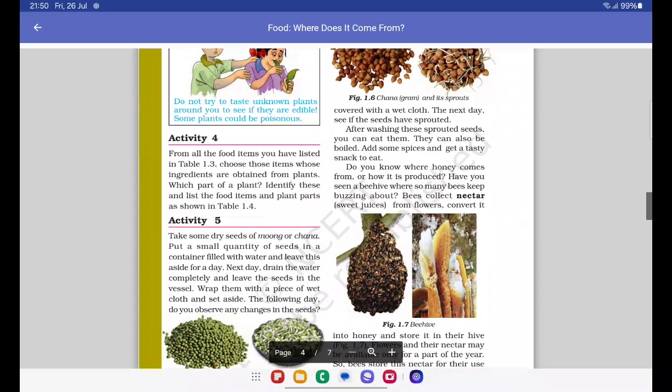Okay, moving on, activity 4. From all the food items you have listed in table 1.3, choose those items whose ingredients are obtained from plants. Which part of a plant? Identify these and list the food items and plant parts as shown in table 1.4. Now these activities might seem useless, but they would be really beneficial in the long term.